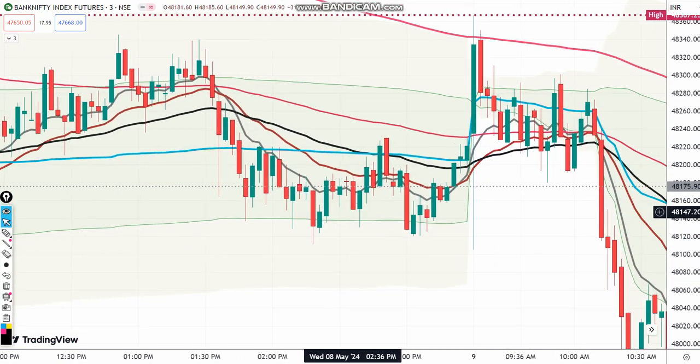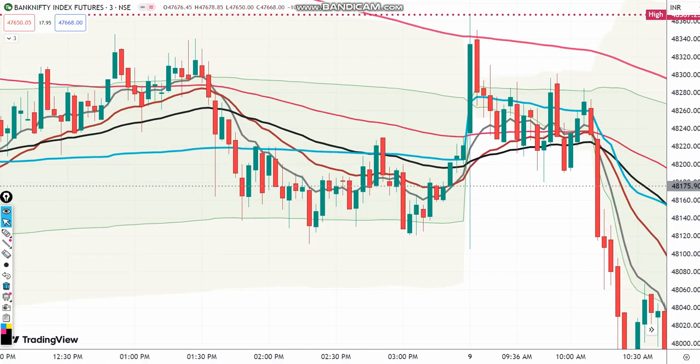So let us see what other trades we get on this day. 9MA crossed the VWAP in this candle. This is the crossover candle, but it came back instantly and hit the SL. Let me see whether it has hit the SL. Yes, it has hit the SL here, in this candle. So there was no trade on this actually.